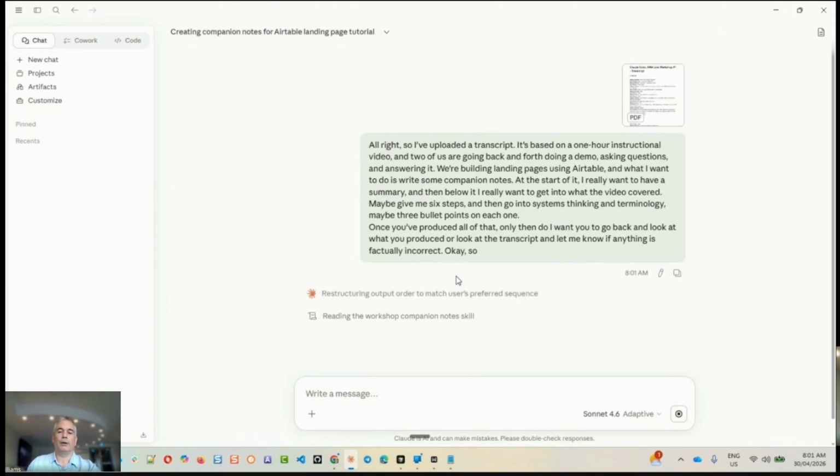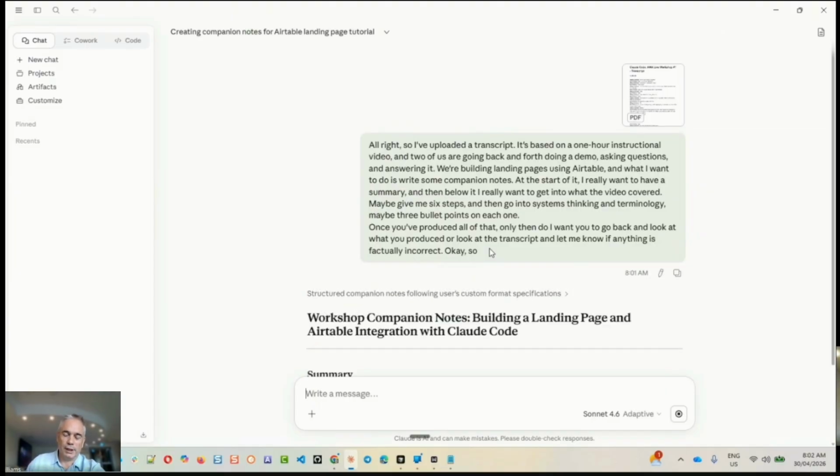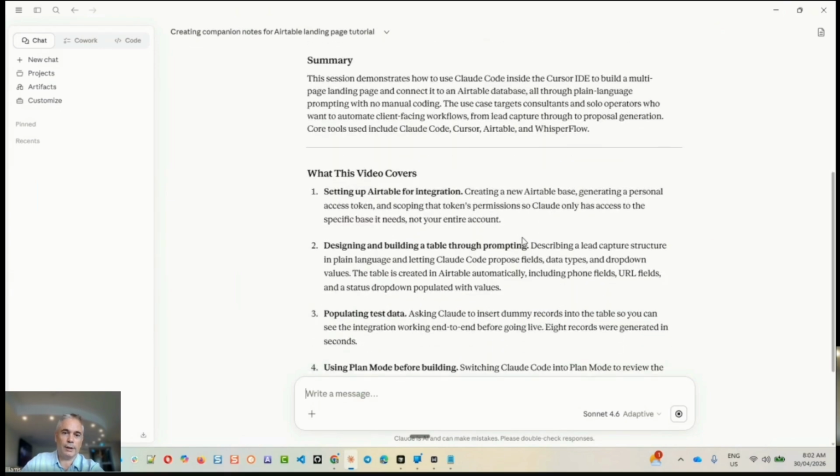What I wanted to do is come back with a repeatable way, and these companion notes are really going to strengthen the content. And being a bit lazy, I don't want to be redoing it time and time again. And as much as I would like to be consistent, each time I write a prompt, it's going to be different. You know what I mean? So for people viewing multiple training courses, there's just going to be a lack of consistency, and it's just not going to land quite as well.